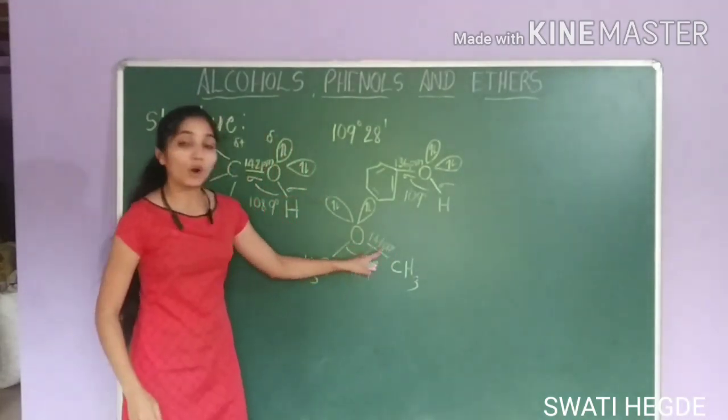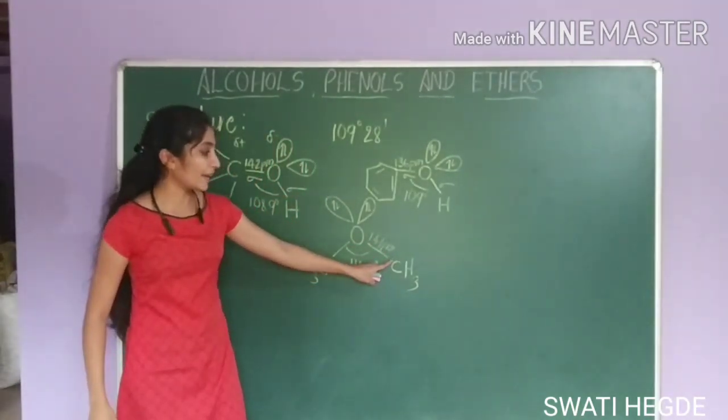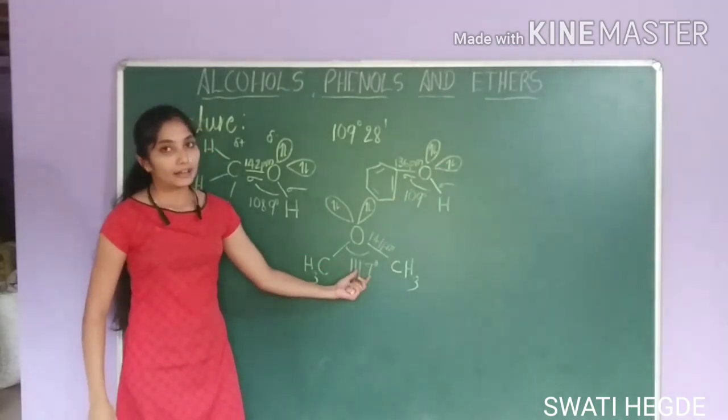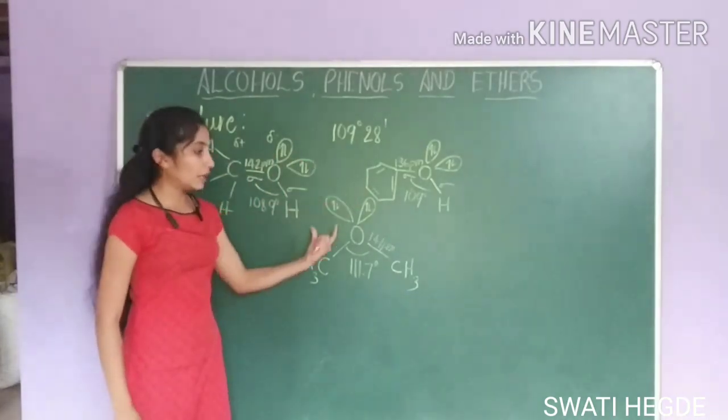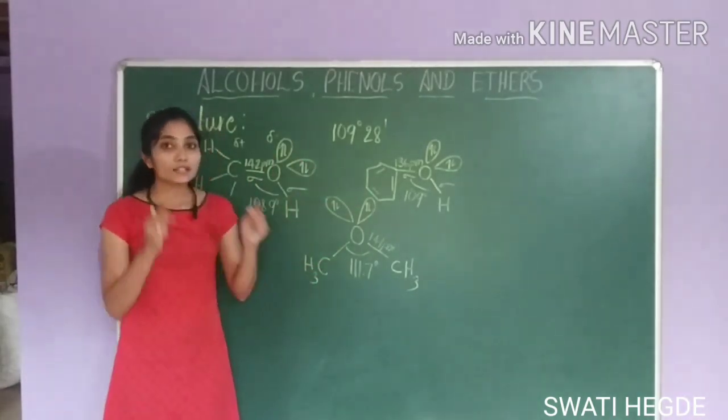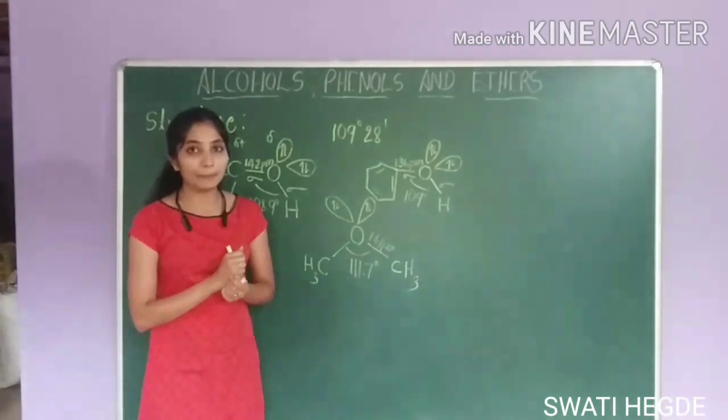This is the bond length. Bond length is 141 picometer and bond angle is 111.7 degree. So this is about structure of alcohol, phenol and ethers. In all the cases, oxygen undergoes sp3 hybridization.